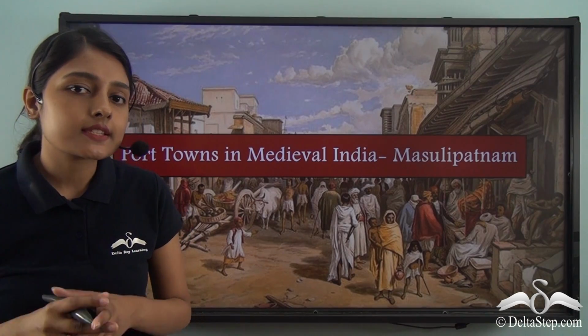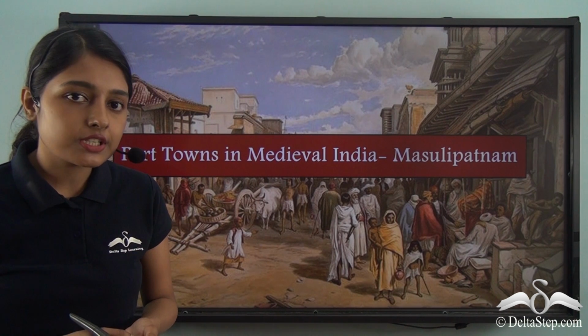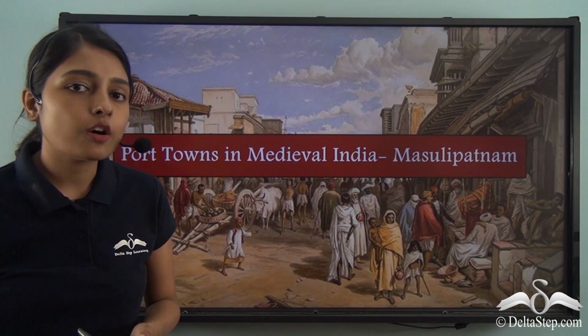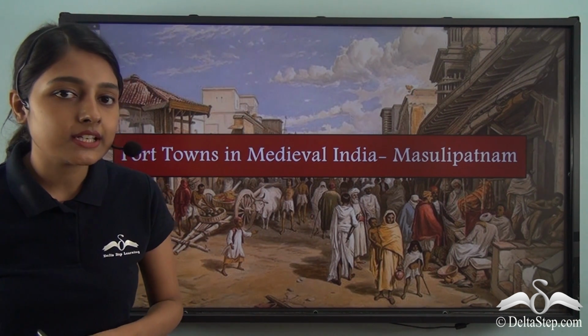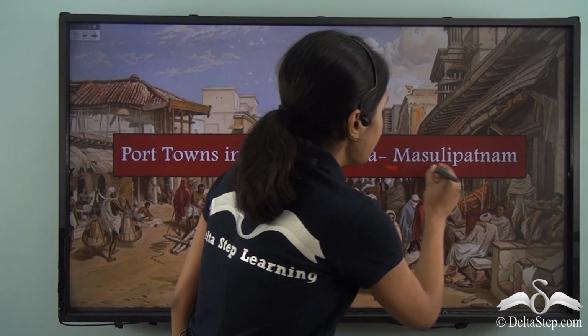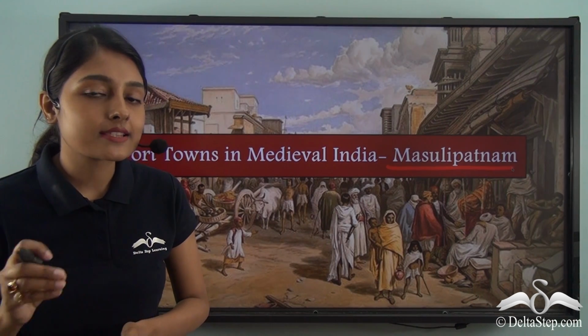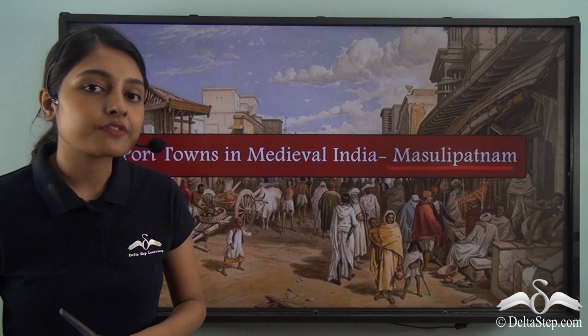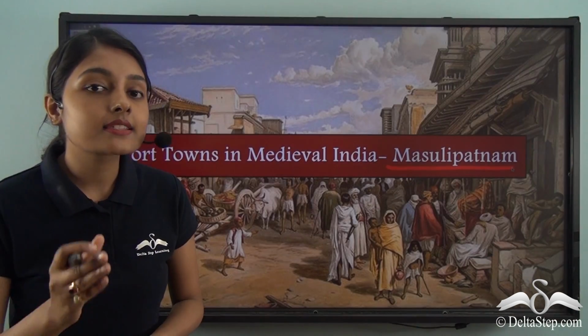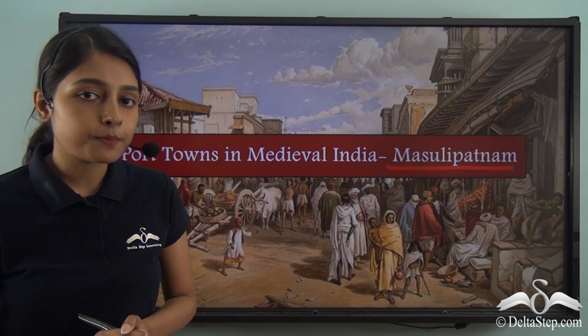With this, we have successfully traced the trajectory of the growth and decline of a major port city in medieval India, that was Masulipatnam. Masulipatnam, as you must remember, is located in the Indian state of Andhra Pradesh, and it is in the southeastern part of the Indian subcontinent.